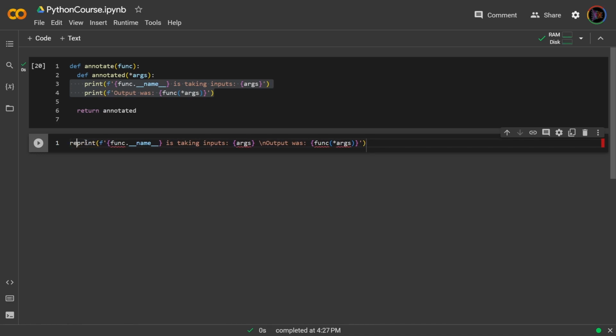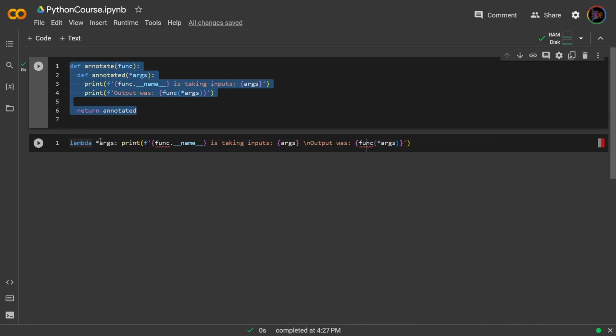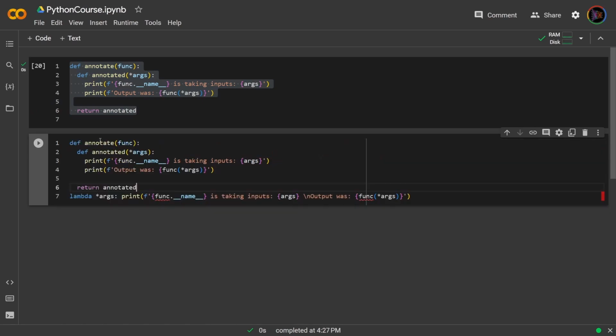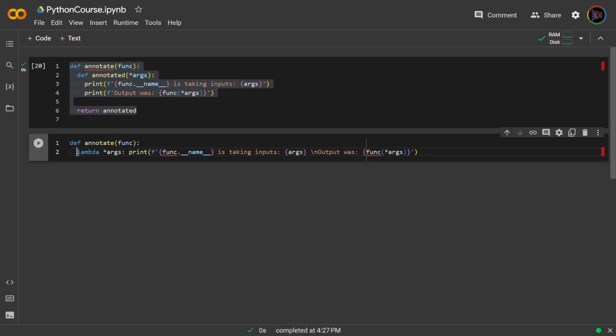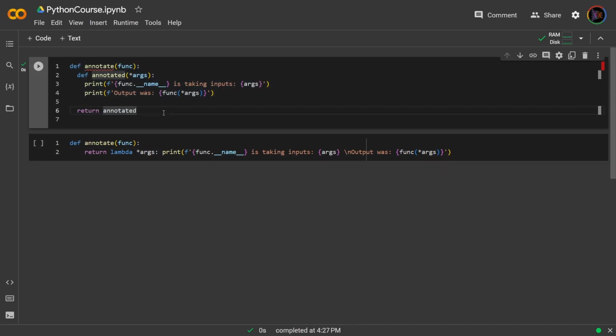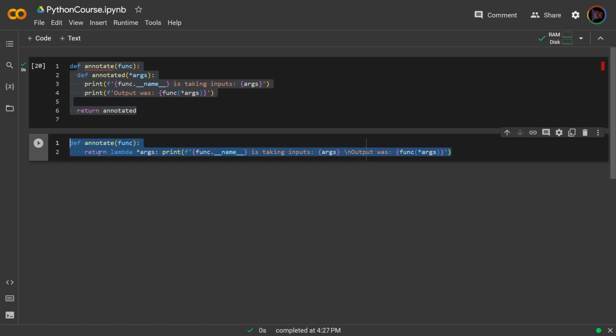And now I will just turn this into a lambda. This is taking args, so I will have args, and then I have turned it into a lambda. Now if I take all of this, I can simply take all this out, and now I have return lambda. So I have successfully condensed this whole decorator into this simple two-line function where it returns a lambda for the